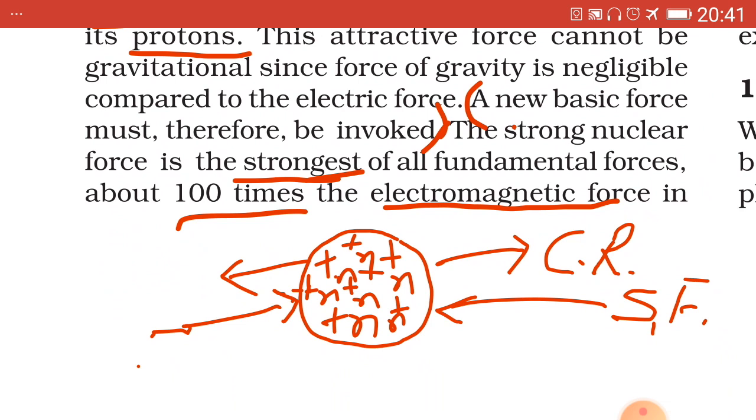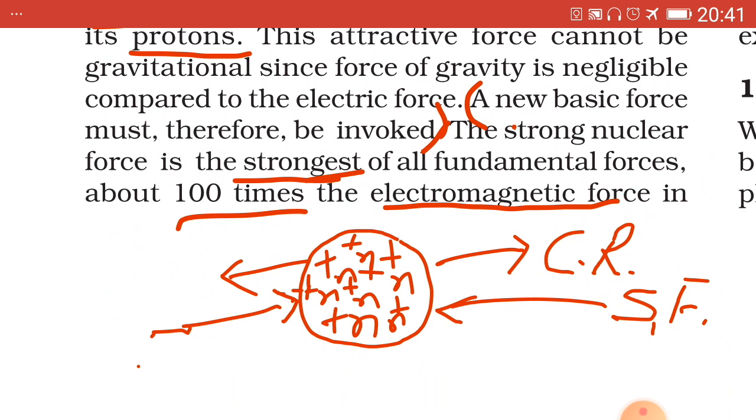In the nucleus of an atom, there are protons, which are positively charged particles, and neutrons, which are neutral, that is chargeless in nature. The neutron was found out by the scientist Chadwick, that is just for your reference.